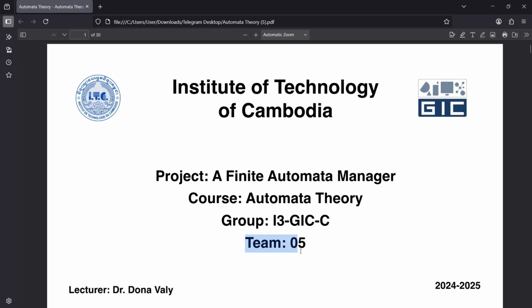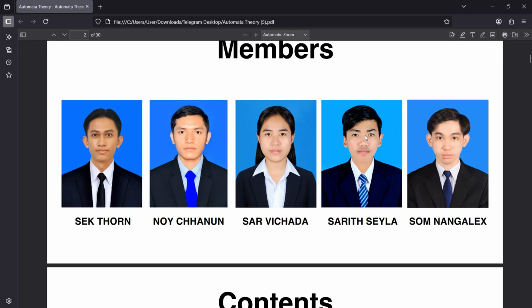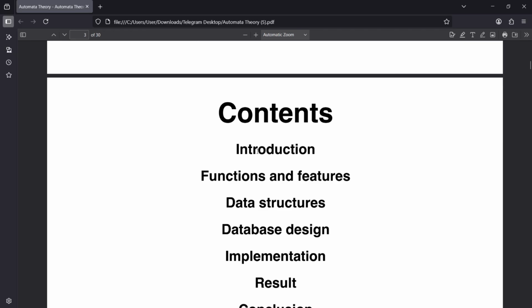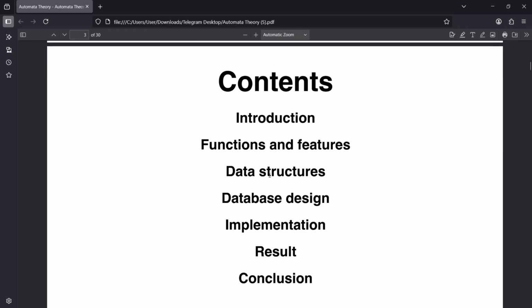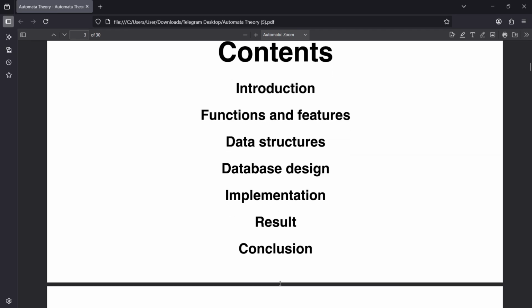We are from Team05. Today we are very excited to talk about a project, a finite automata manager. So here are our members and this is our content. The first is introductions, functions and features, data structures, database design, implementation, result and conclusion.